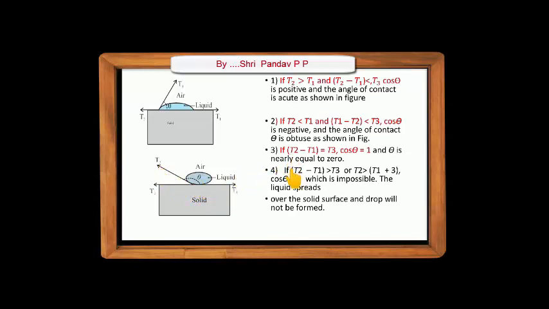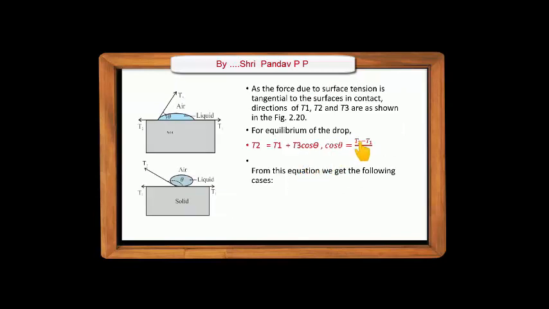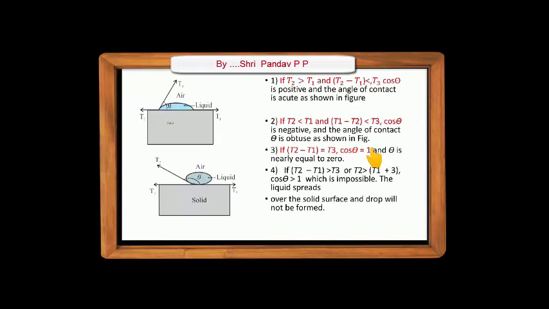Now see the third and fourth cases. If T2 - T1 equals T3, what happens? If this difference is equal to T3, this ratio is equal to 1. That means cos theta equals 1. And as cos theta equals 1, theta is equal to 0. That means the angle of contact equals 0.